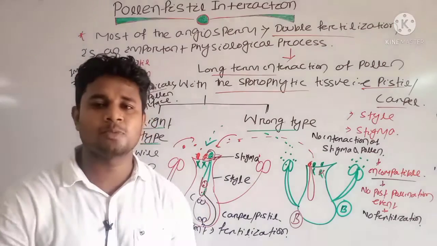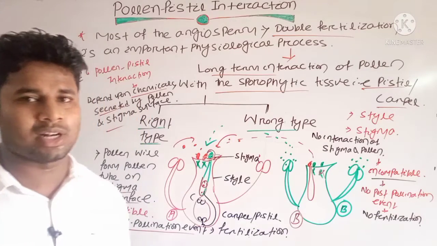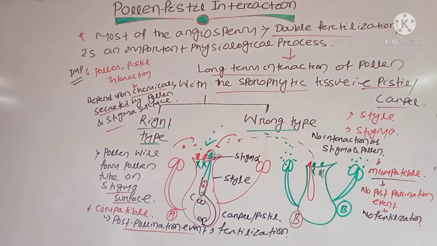Clear? And these are basic important characteristics of your angiosperms. Okay, note down these points, then we will discuss some important significance of your pollen-pistil interaction. Note down these points.